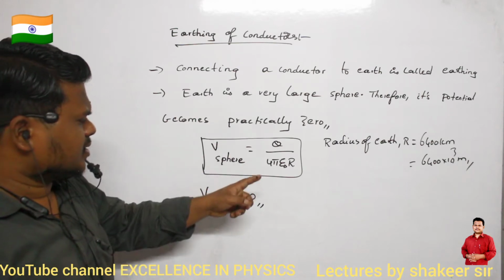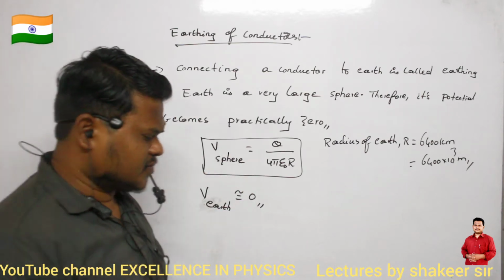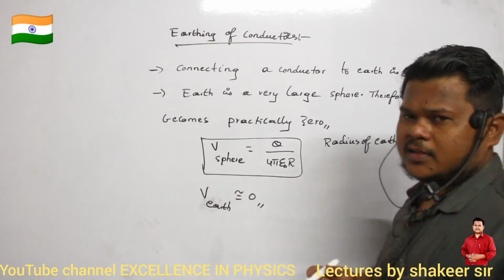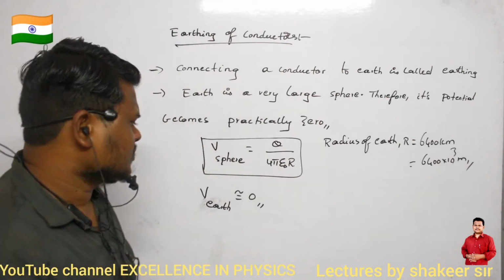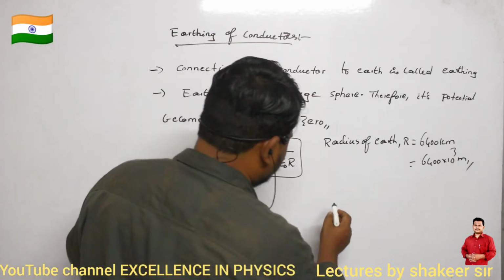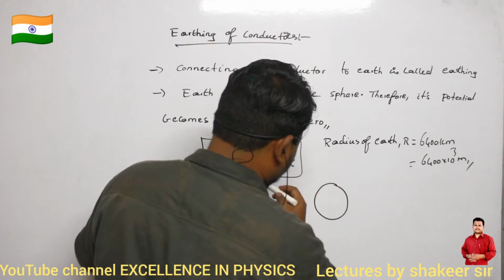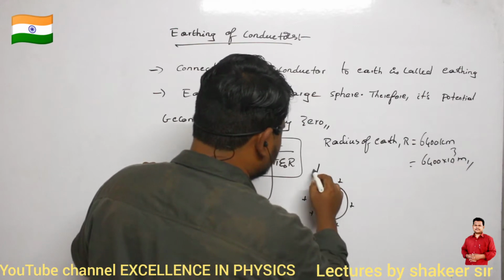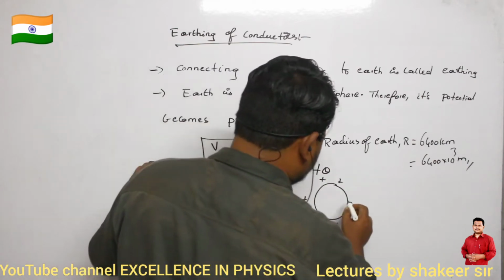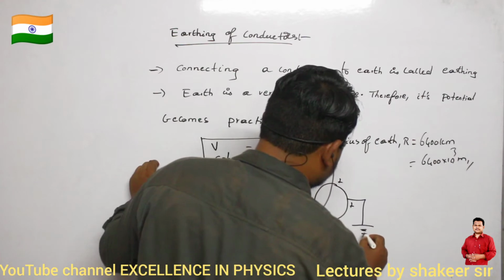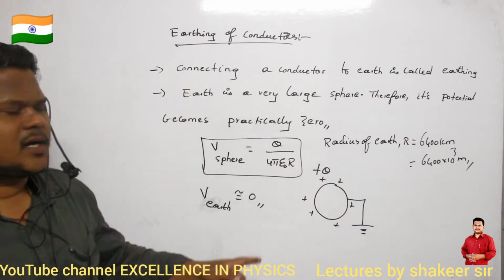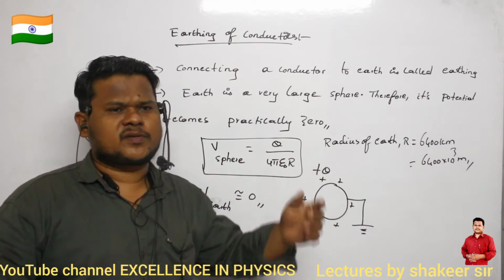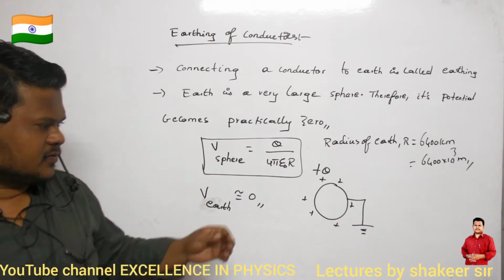Now, to any conductor, if I connect to this Earth, then can you say what will happen? For example, this is a conductor. Let us consider it is having some charge of plus Q. Now this conductor, we are connecting to Earth. This symbol is called earthing. I am connecting this one to ground. I am earthing this one. Immediately if I earth this one, can you say what will happen?